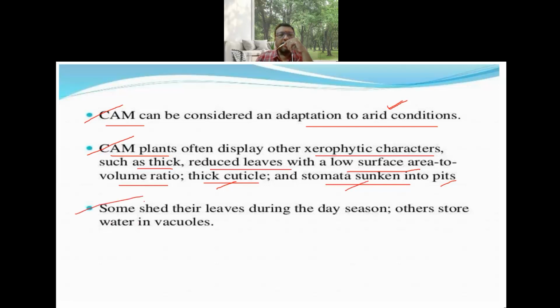Sometimes they shed their leaves during the dry season, and others store water in vacuoles. So they often shed their leaves when the conditions are much worse than normal, and they store the total water that is left in the plant in the vacuole. So these are the sorts of changes that occur in CAM plants.